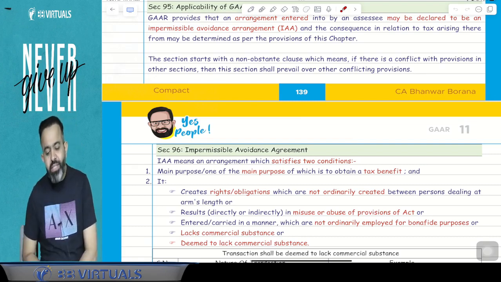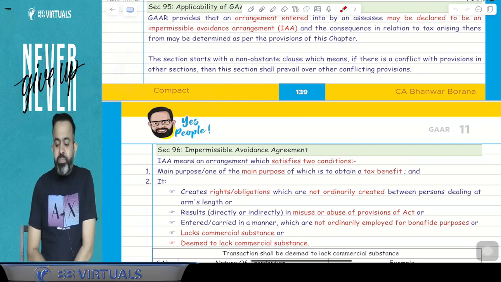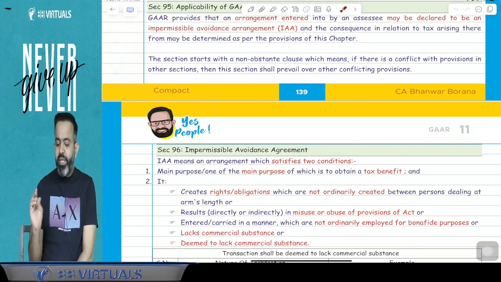So here this section starts with the non-obstante clause. It means if there is a conflict with the provision of another section, then this section shall prevail over the other conflicting provision. So this section will be applicable.